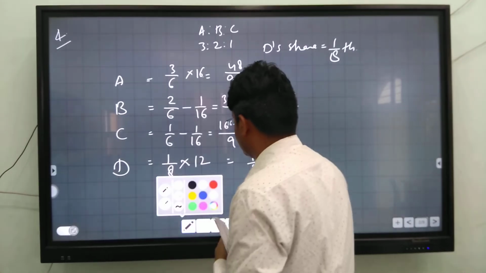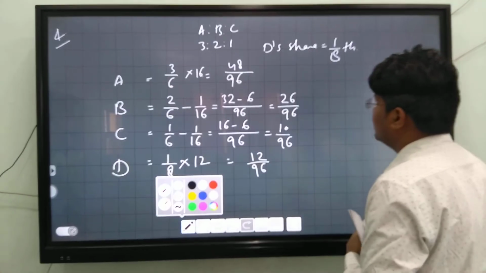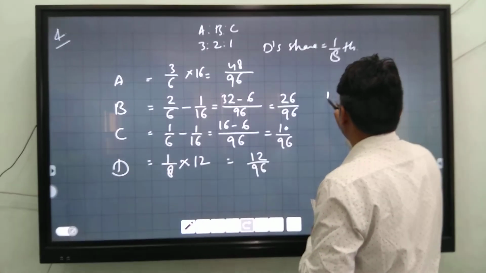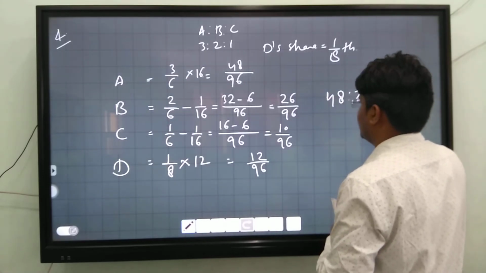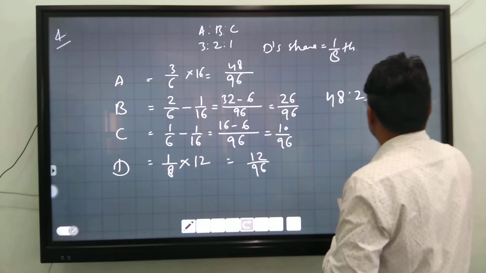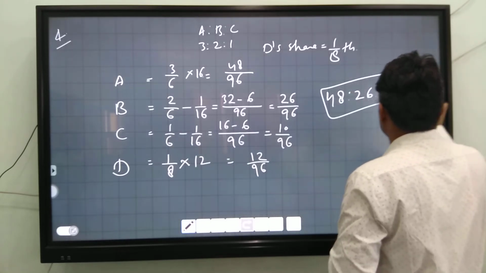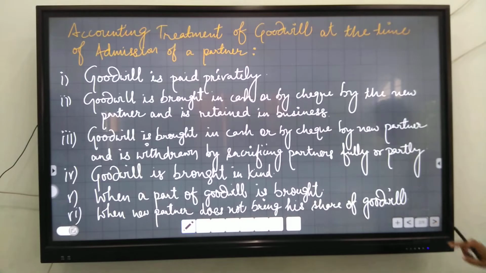The new profit sharing ratio among A, B, C, and D is 48, 26, 10, and 12. It is the new profit share.